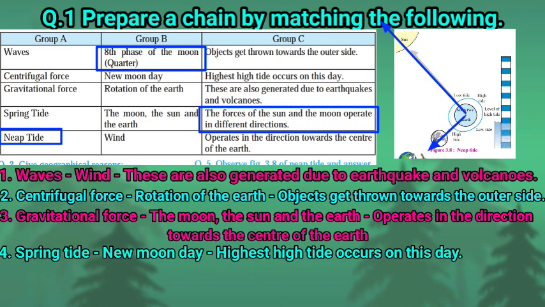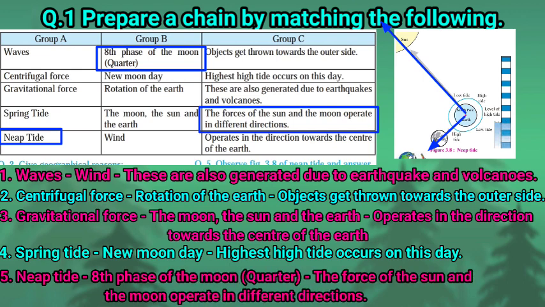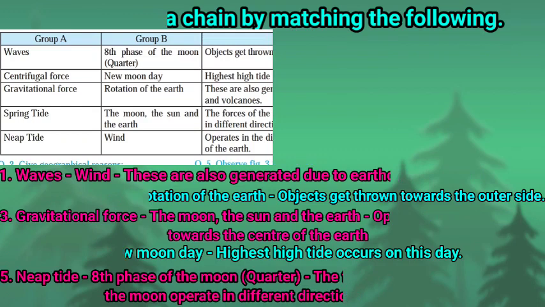This is also matched with the nip tide. So here we make a chain with nip tide, then 8th phase of moon meaning the quarter day, and last point, the force of the sun and the moon operate in different direction. Children, here we complete our question number 1.